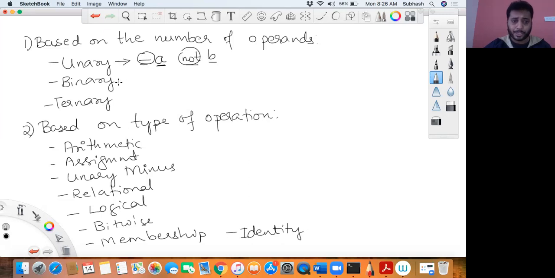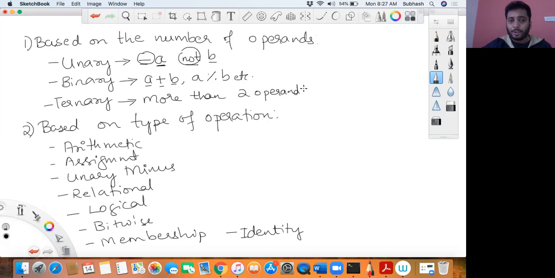Now the second one is binary operators. Binary operators are when you have two operands, for example a plus b or a modulo b, and so on. So when you have two operands and one operator, you call it a binary operator. So plus and modulo are binary operators. Now ternary operators: when you have more than two operands, you call it a ternary operator. So based on the number of operands, you can classify your operators into unary, binary, and ternary operators.